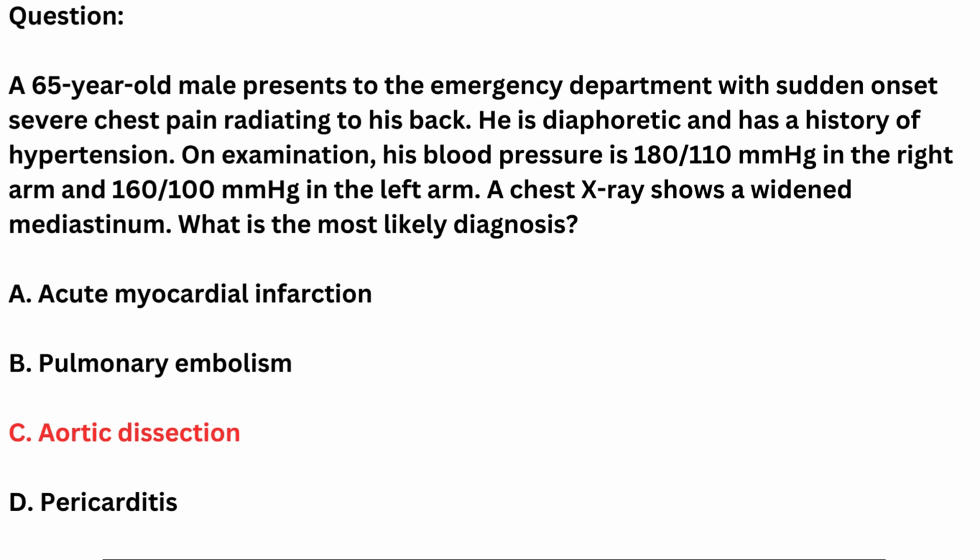D. Pericarditis. This usually presents with chest pain that worsens with inspiration or lying down, and is less likely to cause a widened mediastinum or differential blood pressure. E. Pneumothorax. This can cause sudden chest pain and dyspnea, but it usually presents with decreased breath sounds on one side rather than differential blood pressure or a widened mediastinum. Therefore, the most fitting diagnosis for this clinical scenario is an aortic dissection.